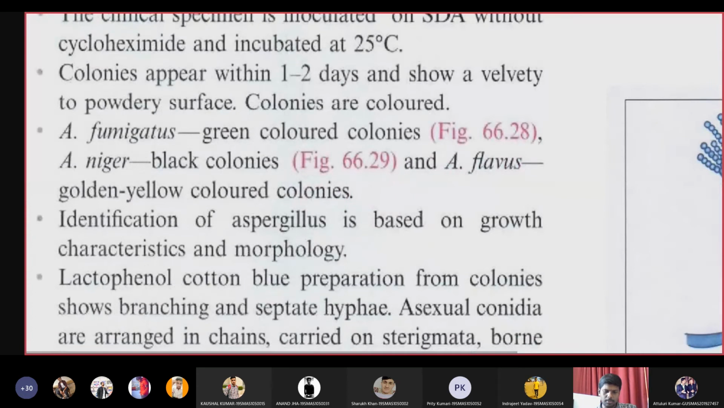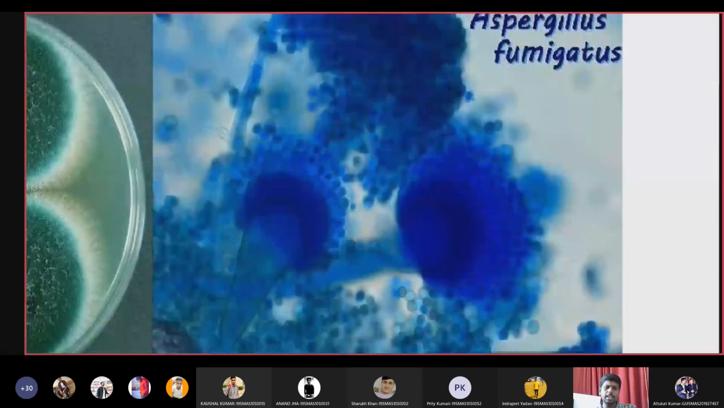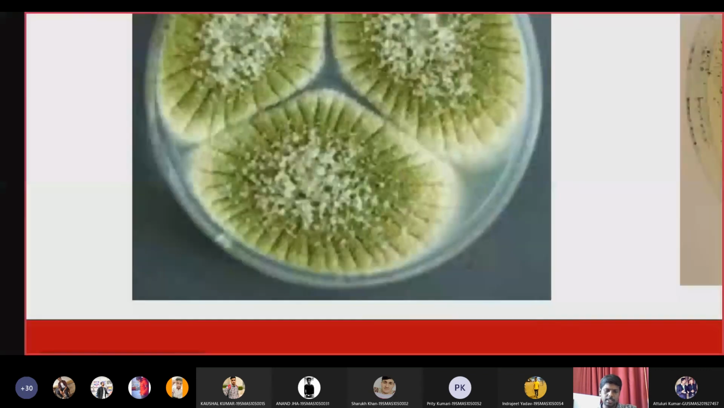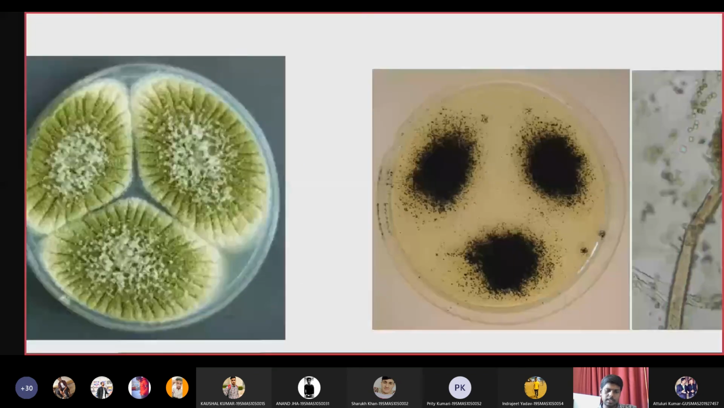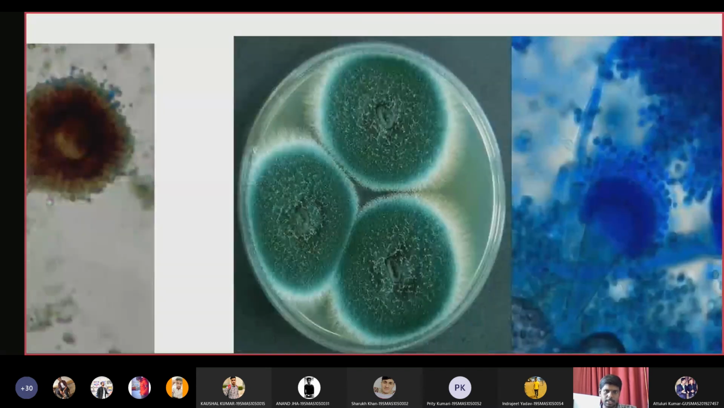I think I didn't keep the original picture here. I kept it here. So this is the picture of Aspergillus. On lactophenol cotton blue, you will see the exact picture, whatever I showed in the diagram above. This is Aspergillus fumigatus, and these are the three species. This is Aspergillus flavus. Then this is Aspergillus niger, and this is Aspergillus fumigatus. So these are the three species of Aspergillus.